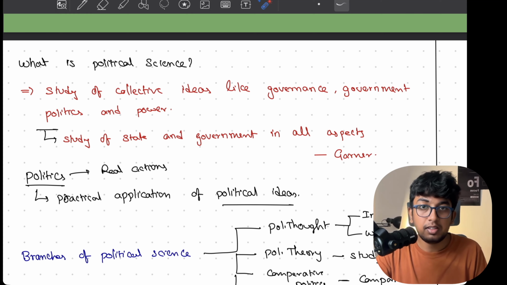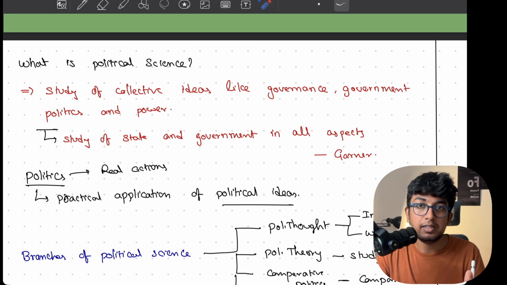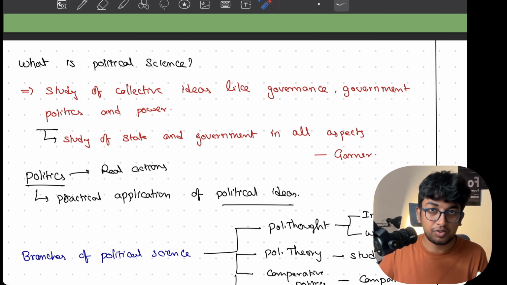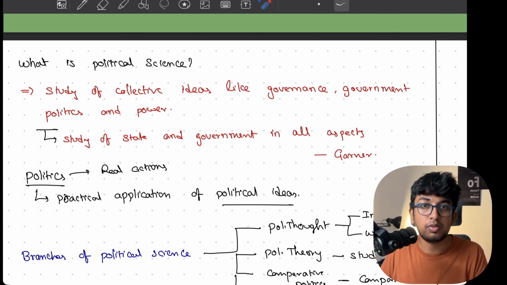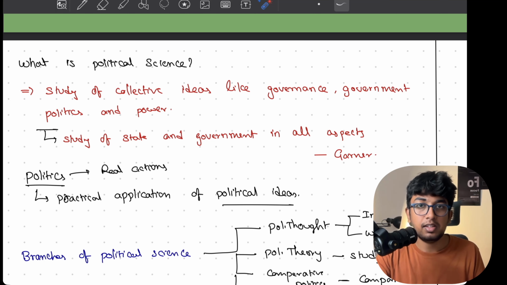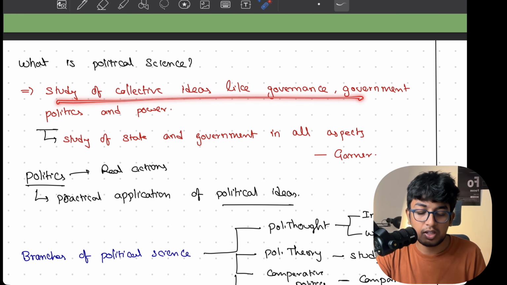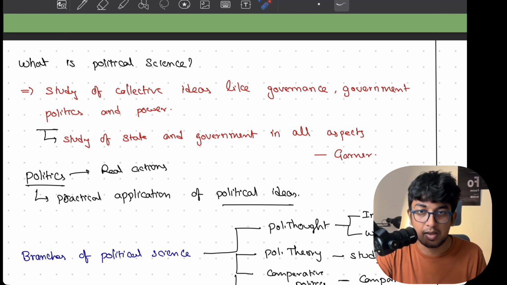It is a study of collective ideas and it is a science because we are studying it. For everything there are multiple thinkers and many people in history who have answered the questions using philosophy. All that we will study in the upcoming sessions. But as of now, this is more than enough if you want to answer in the examination.